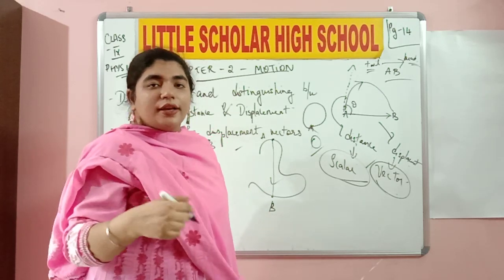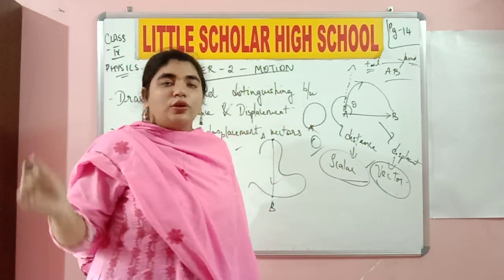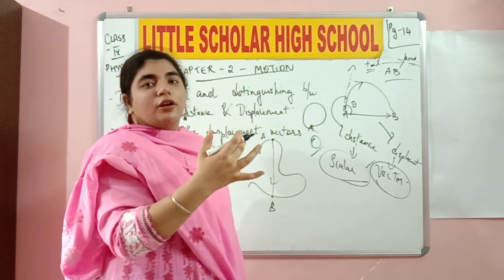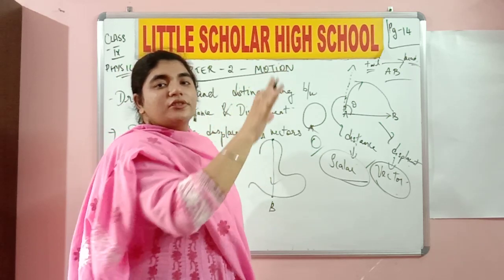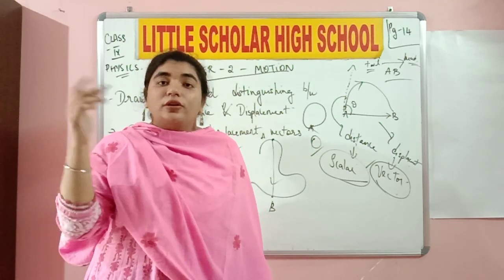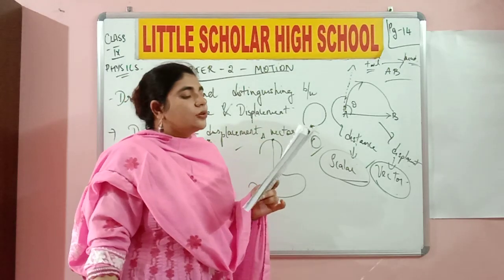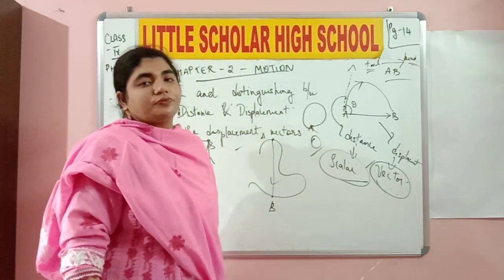If you were in a running race, you went to a certain point and then came back again to the starting point without reaching the end point or something, then definitely you are at the starting point again. And what is your displacement then? It is zero. Okay, so when do the distance and magnitude of displacement become equal?